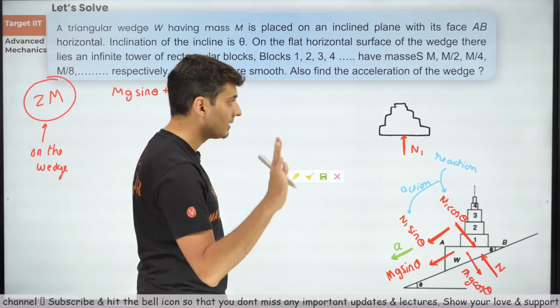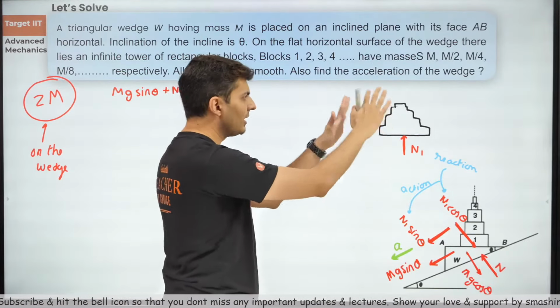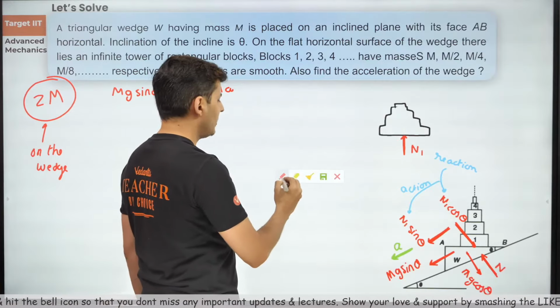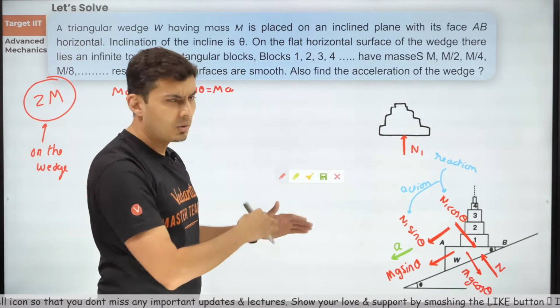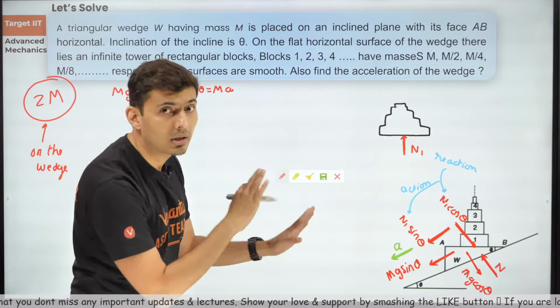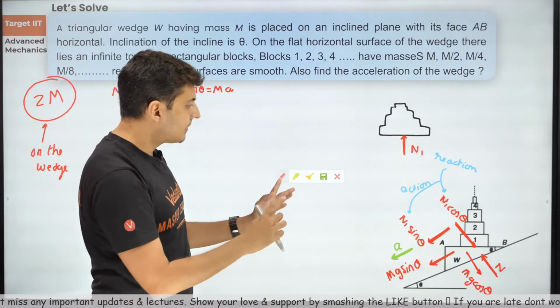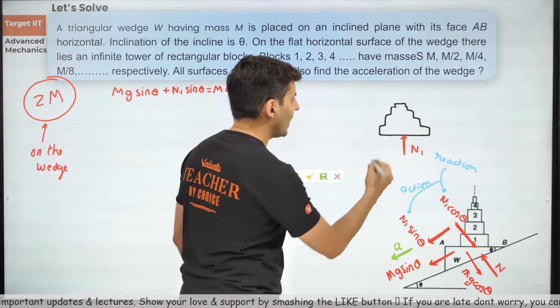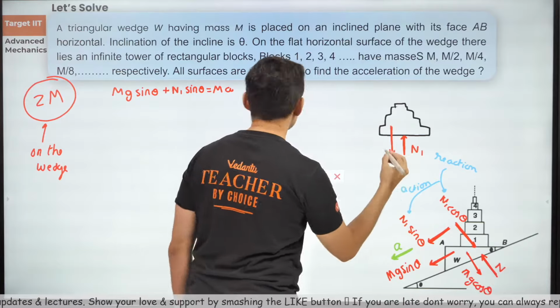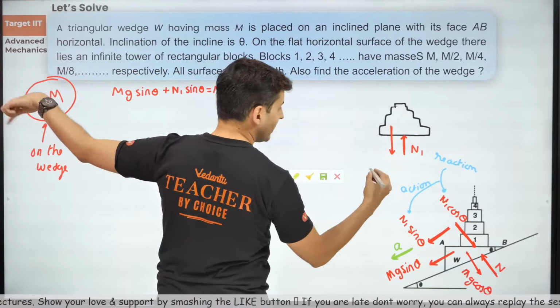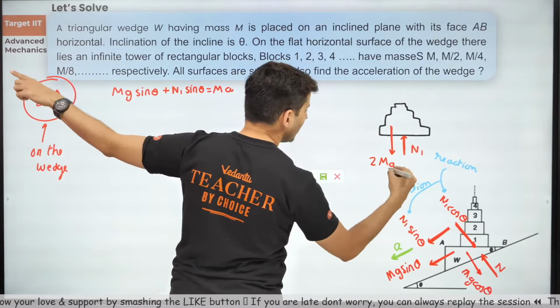Newton's third law, nothing else. I'm interested more in the vertical direction than anything else, and they might have horizontal accelerations which I'm not at all bothered about. Next, there will be their weight, and the mass of these blocks is 2m, so this will be 2mg.